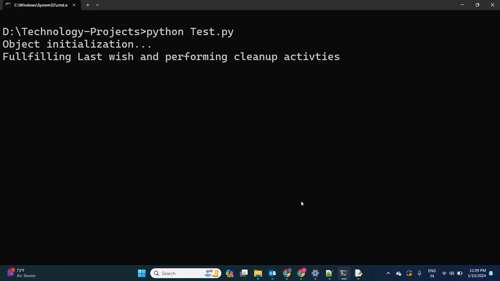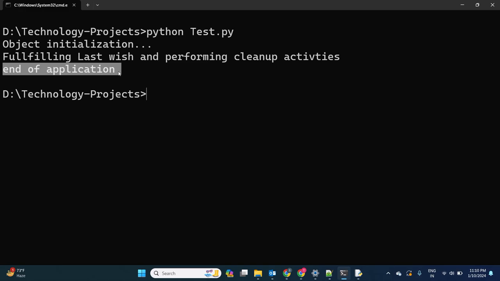Object initialization, fulfilling last wish and performing cleanup activity. After that it waits 5 seconds, and after that the application is terminating. So this is nothing but a destructor.